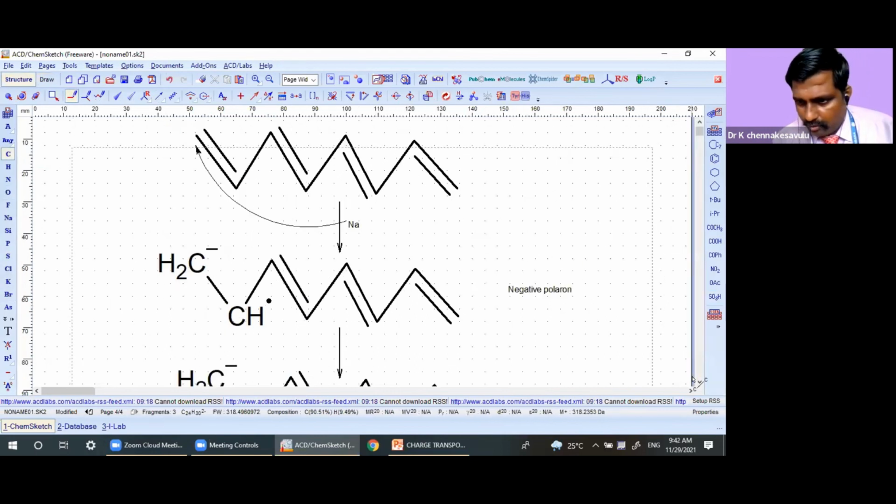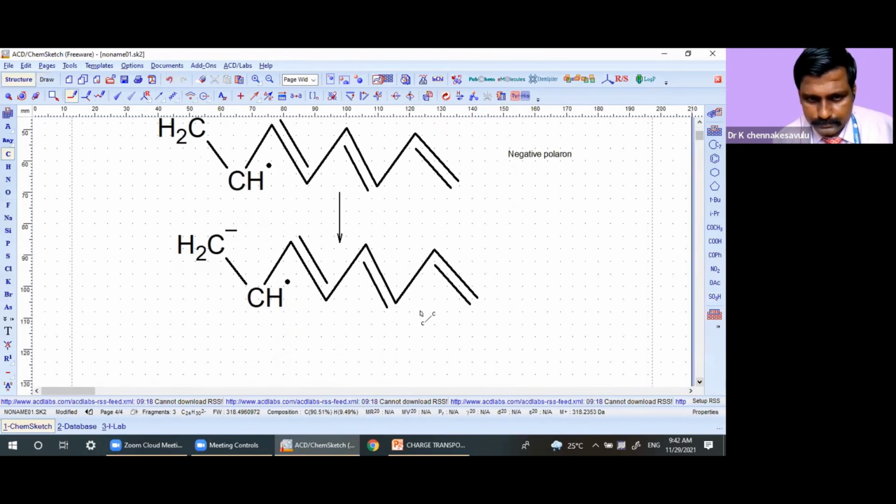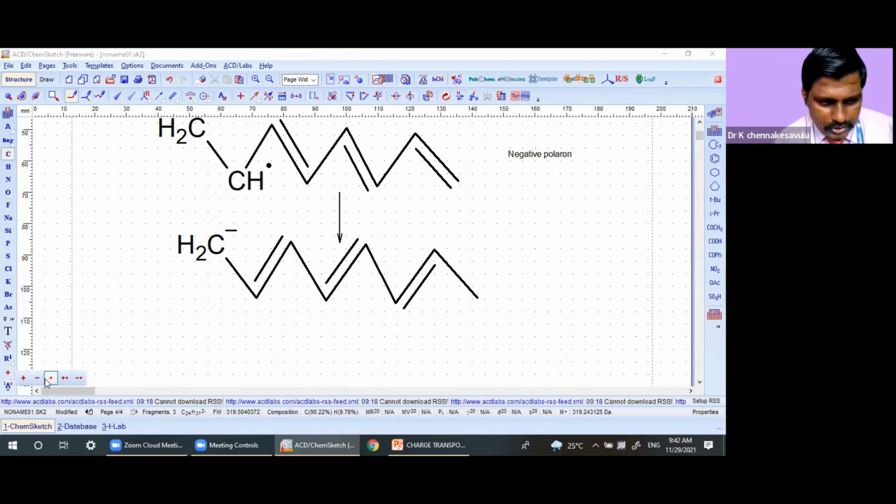A double bond we are writing for this. And there won't be any electron at this point now, because it forms already bond. And this bond was replaced with, here one dot will be there. And this dot and this electron will form double bond. And this double bond will go, here double dot will be there. This dot and this dot, it will form a double bond. And this will go, and here finally you get a free radical, that is dot.